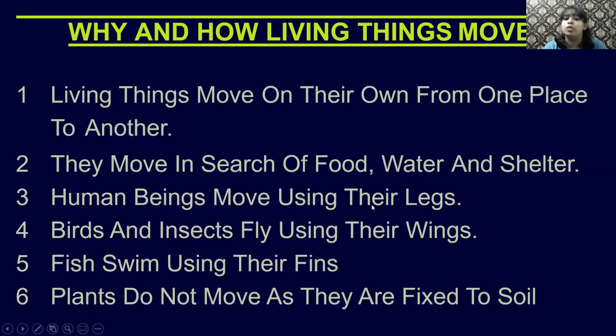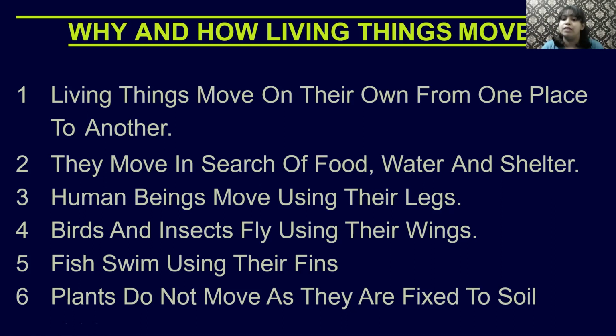Human beings move using their legs. Isn't that true, children? We all can run and walk and jump. So birds and insects fly using their wings. Fish swim using their fins. Plants do not move as they are fixed to the soil. So when you plant a seed or a sapling, the roots go underground and they hold the plant firm.